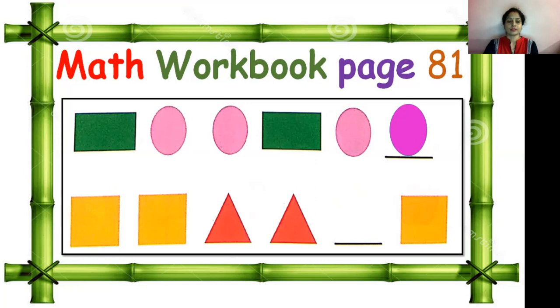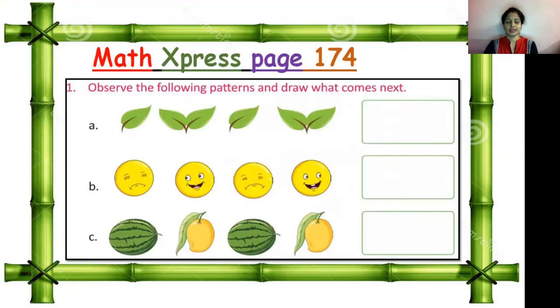Now, square, square, triangle, triangle. So what will come next? Square will come. Wow. So move ahead. This is our Math Express page number 174. These are the patterns of things.